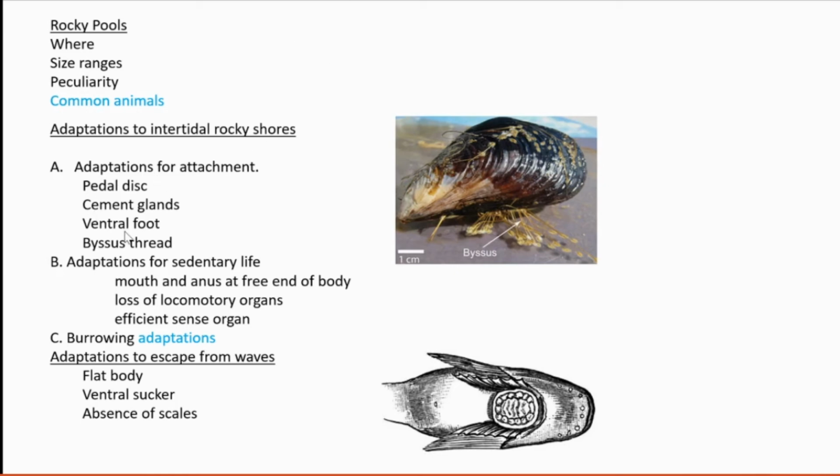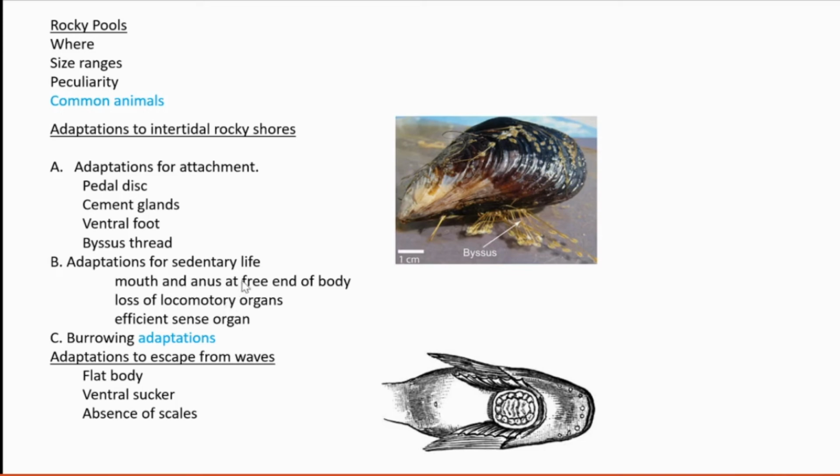Then ventral foot. Ventral foot is another structure. It is present in mollusks like chiton. It also helps for attachment. Then byssus thread. Byssus thread is another thread-like structure that is seen again in rock oysters. It also helps for attachment.